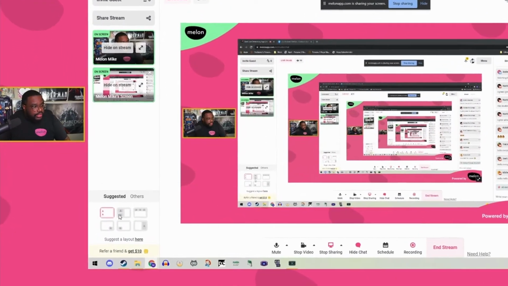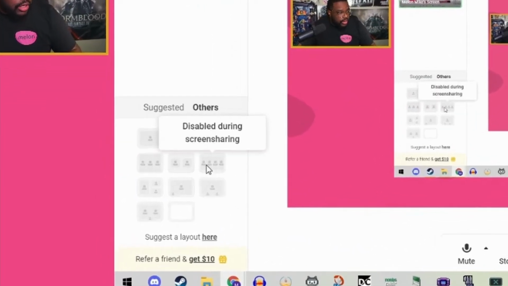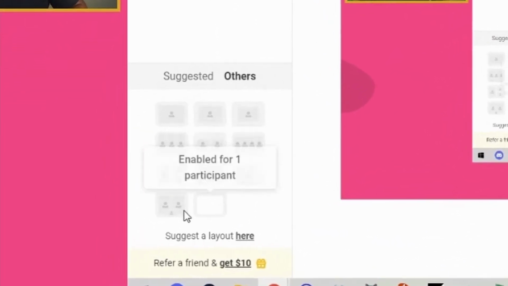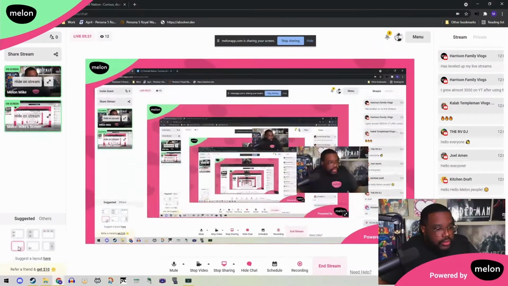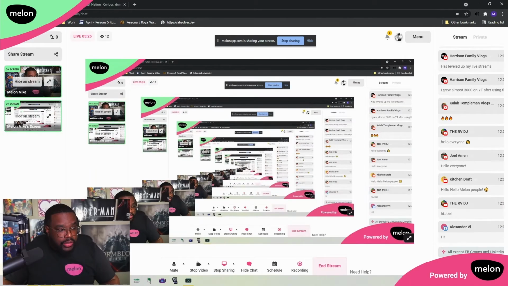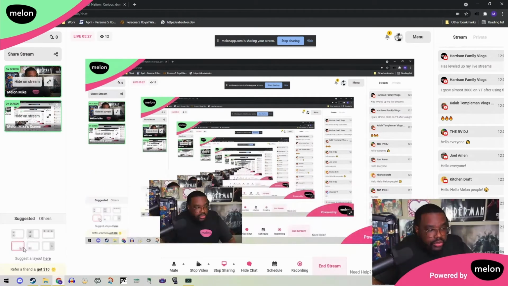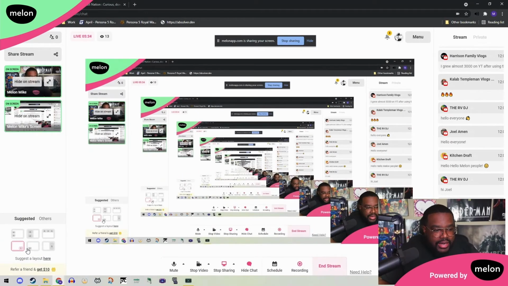So now, as you can see over here, we do have a few other selections that you can choose from, and I'll just click over here. These are the ones that you're probably used to, but these are nice. This one right here is one that is commonly used. This position or this position are probably among the most commonly used on live streaming. Don't get dizzy, I'm spinning. This one is one of the most used ones on streaming in general.